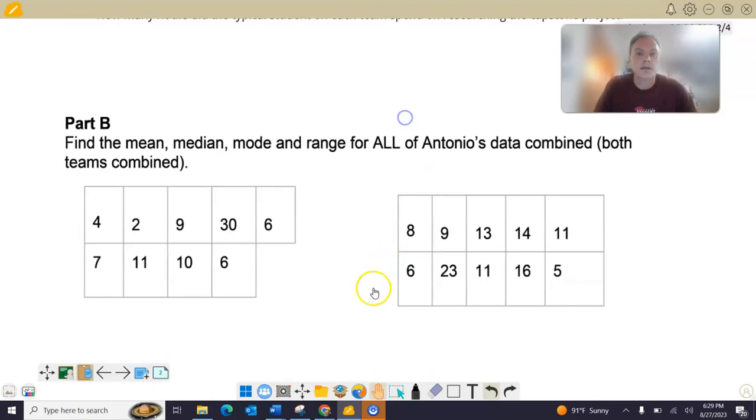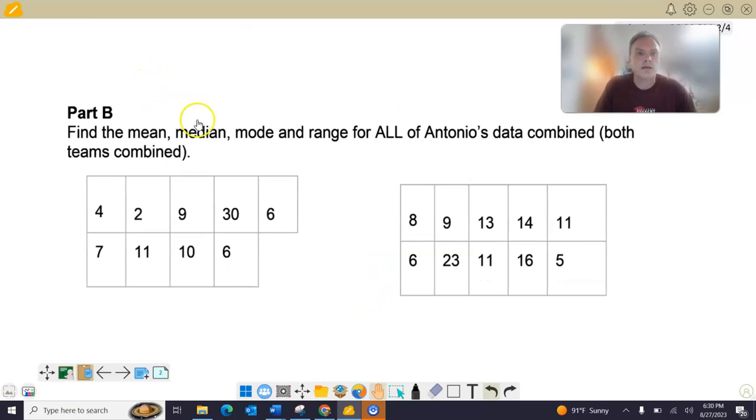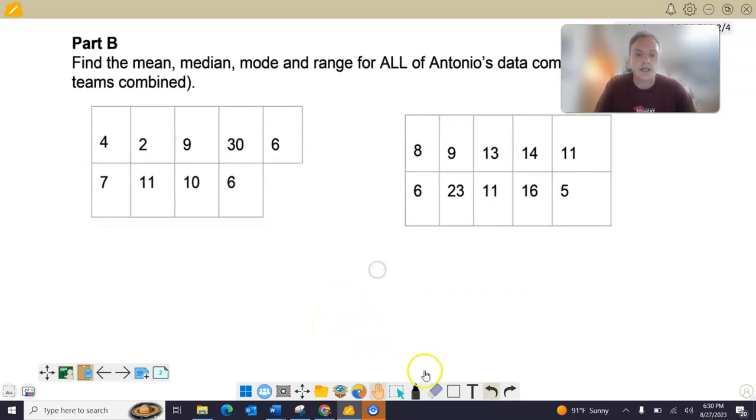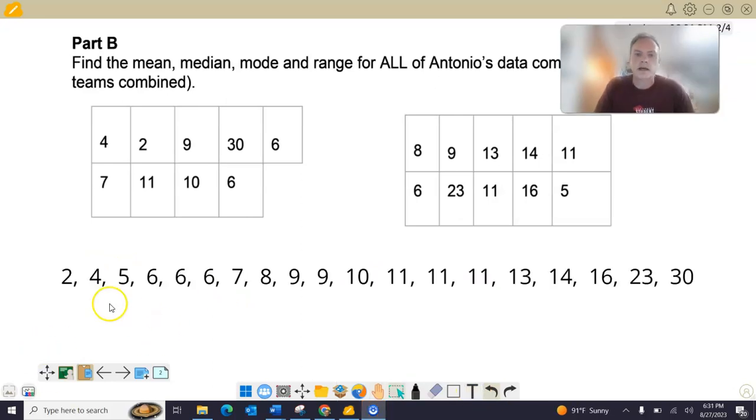All right, let's look at part B right here. We have to do 4 things: mean, median, mode, range for this data right here. We have to do all the data combined, so give me a second and I will type all the numbers in. It's going to be good if we type them in order from left to right, so I'm going to pause right here and do that. Okay, I got them all typed out here. I had to count them, make sure you count 19 of them, and then here's 19.